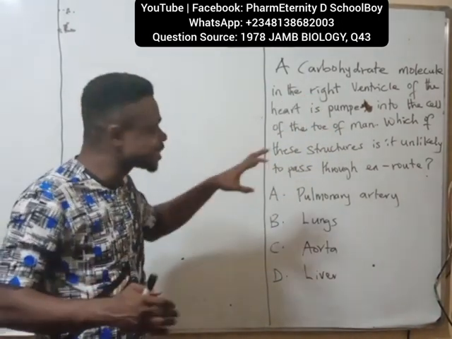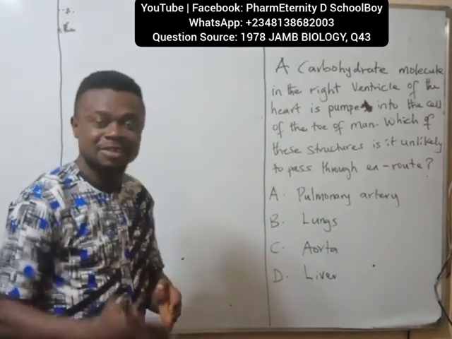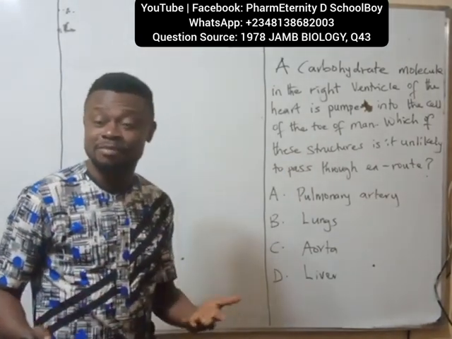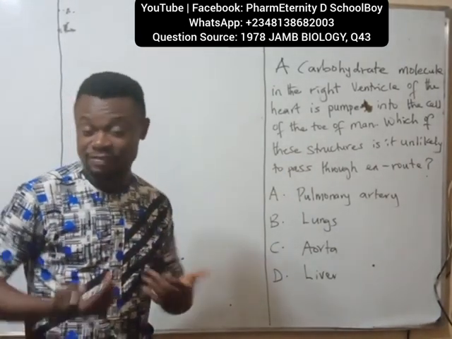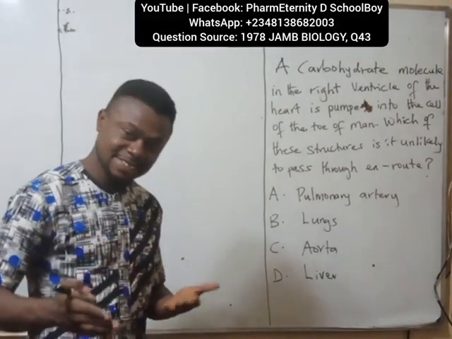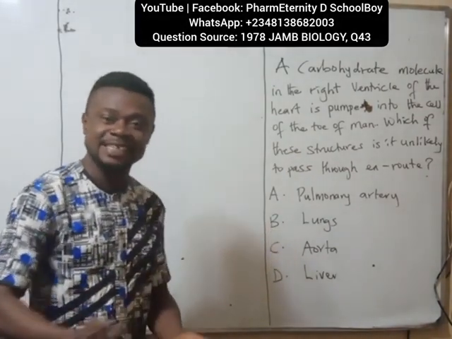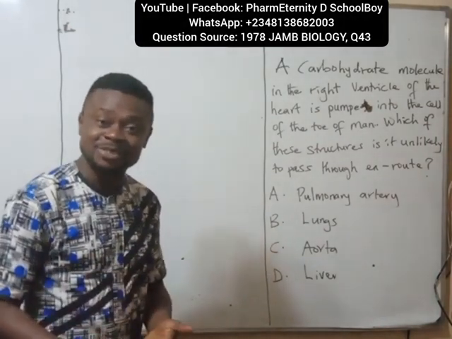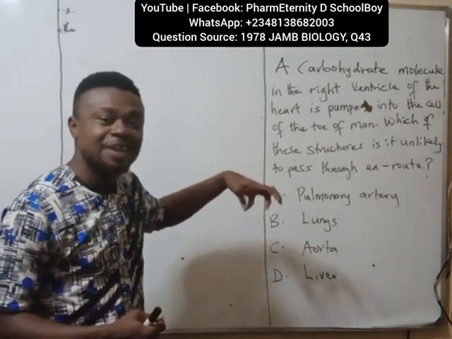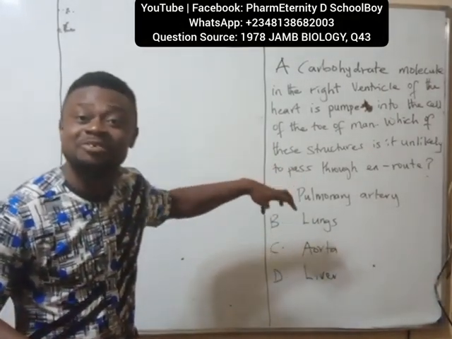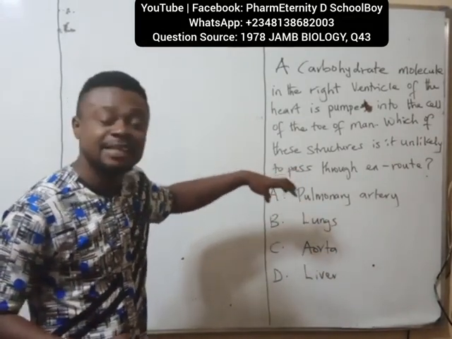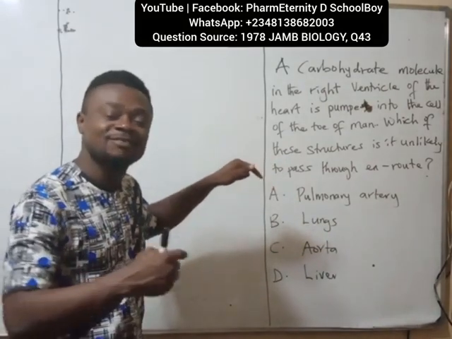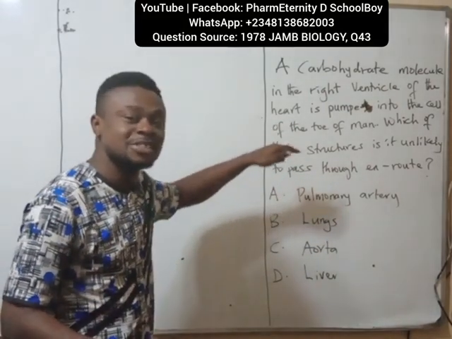Now for us to understand what happened, let me break down from the beginning. The carbohydrate molecule probably came from carbohydrate containing food. So after eating, digestion took place. Then after the digestion, absorption took place. And after absorption, the whole thing now entered the what? The mesenteric vessels. From the mesenteric vessels, now get to what? The portal circulation.